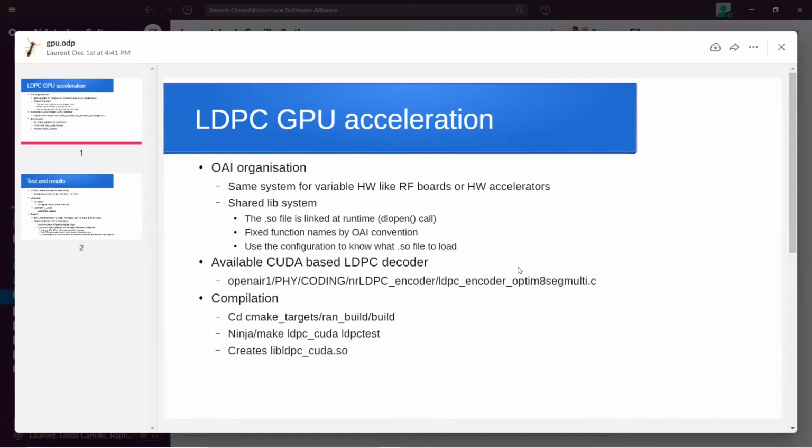You can run, as I've shown Hongzhi, ULSIM, DLSIM, and so on, that run only the physical layer chained to see what is the performance. But for LDPC, there is even a small executable just to test, called LDPC test, that will just run LDPC. So you create the LDPC CUDA library, and then we can go to the next slide.